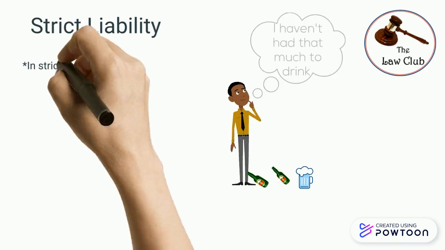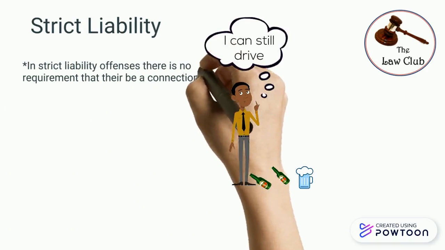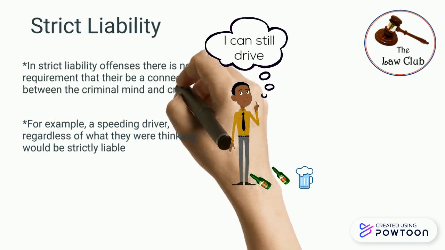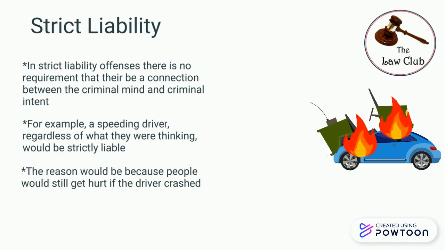In strict liability offenses, there is no requirement that there be a connection between the criminal mind and criminal intent. For example, a speeding driver, regardless of what they were thinking, would be strictly liable. The reason is that people would still get hurt if the driver crashed. Another example is a man selling alcohol to minors.